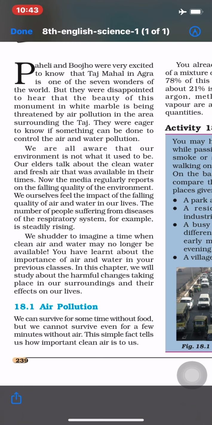You have learnt about the importance of air and water in your previous classes. In this chapter, we will study about the harmful changes taking place in our surroundings and their effects on our lives. Okay, in this chapter we are going to study about the effects of air pollution and water pollution.